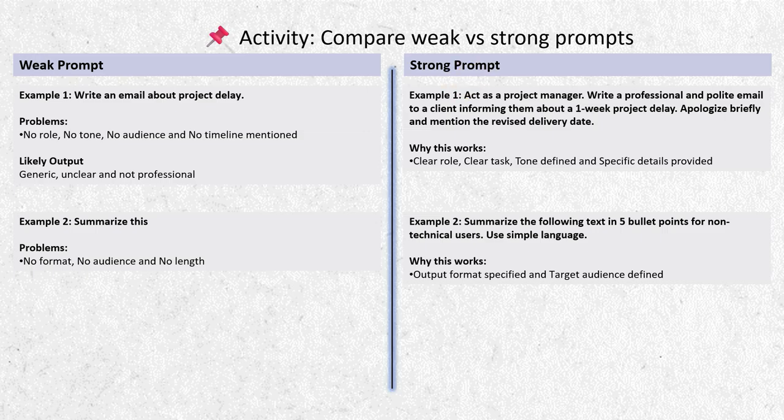Now look at this. Example 1. Act as a project manager, write a professional and polite email to a client informing them about a 1 week project delay. Apologize briefly and mention the revised delivery date. Here, see the difference. This prompt clearly defines role, task, tone, audience, and timeline. That's why the AI gives a much better and usable email.